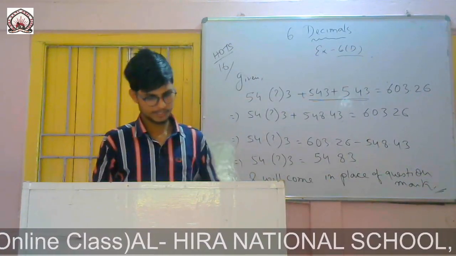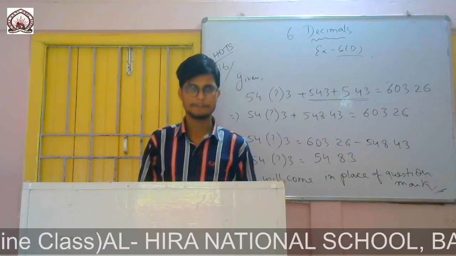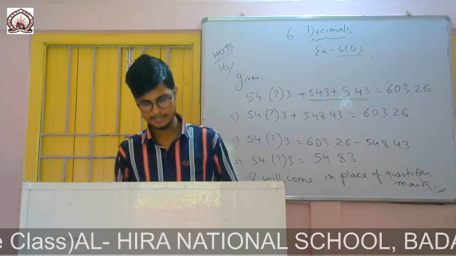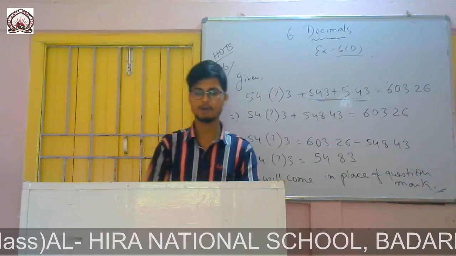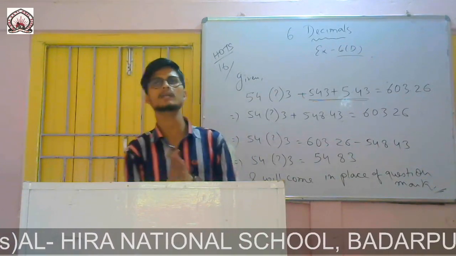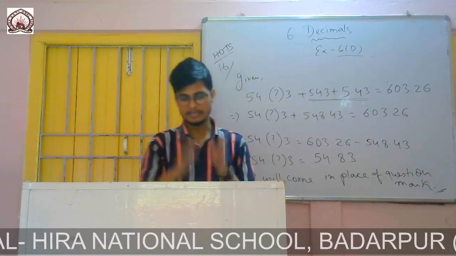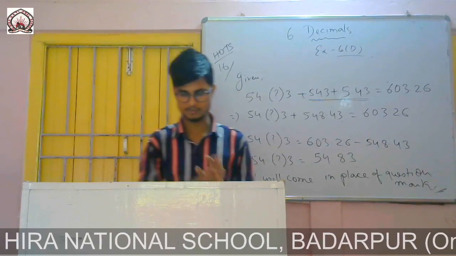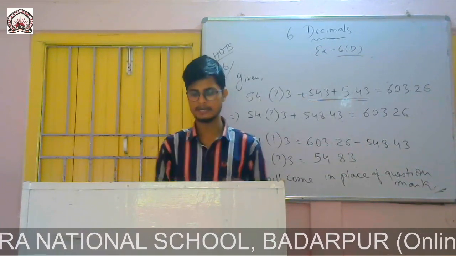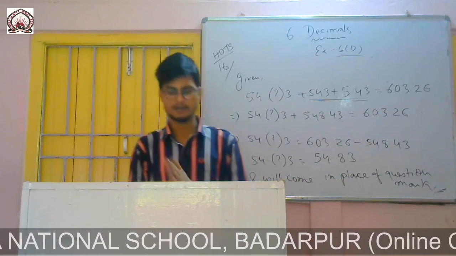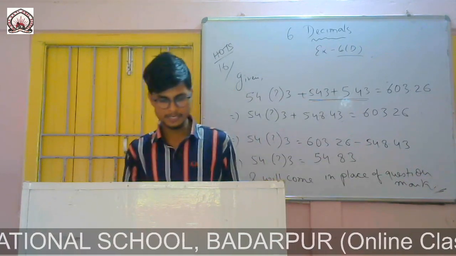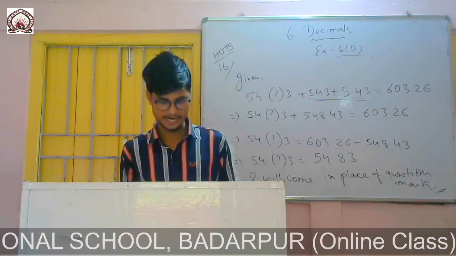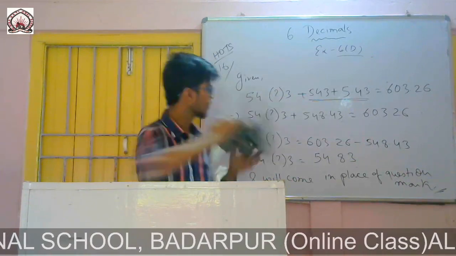Okay, now question number 17. The perimeter of a figure is the sum of the lengths of all of its sides. We know perimeter means the sum of the lengths of all of the sides, and it is given here too. So the perimeter of the given figure is given as 28 centimeters, and there is a figure.